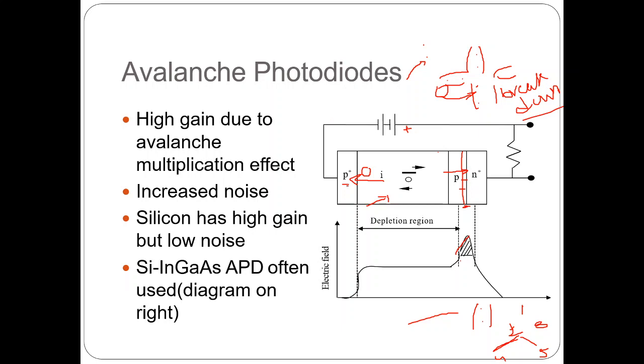Next, the avalanche photodiode is considered with respect to a four layered structure: P plus, I, P and N plus. P plus is highly doped, N plus is highly doped, P is normally doped, and I is the intrinsic material. Whenever we apply a reverse bias voltage to the diode, the holes and electrons freely available in the intrinsic layer acquire energy. Electrons move in this direction and holes move in this direction.